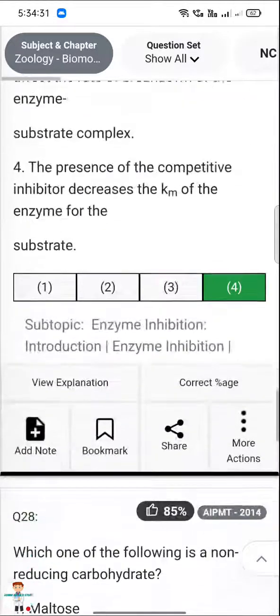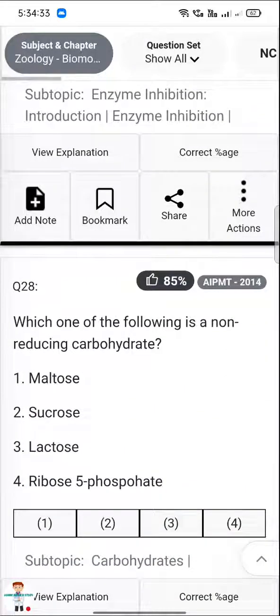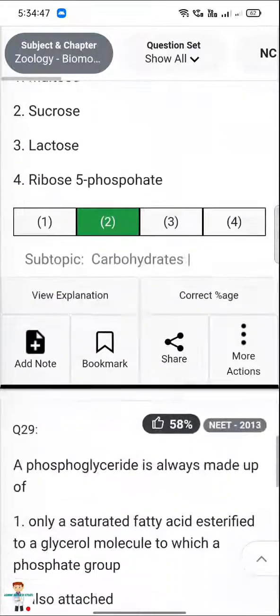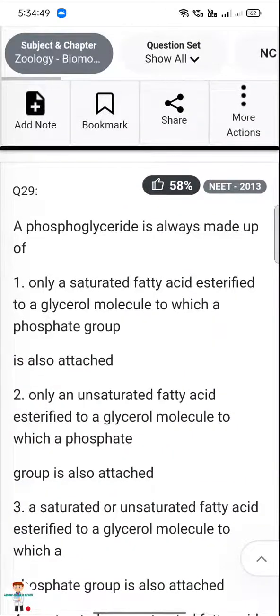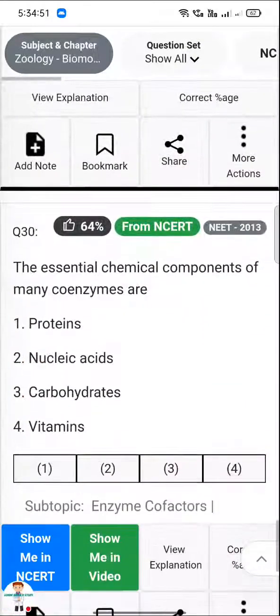Next, which one of the following is non-reducing carbohydrate? Maltose, sucrose, lactose, ribose 5-phosphate. The answer is sucrose. Next, the essential chemical components of many coenzymes are protein, nucleic acids, carbohydrates, vitamins.